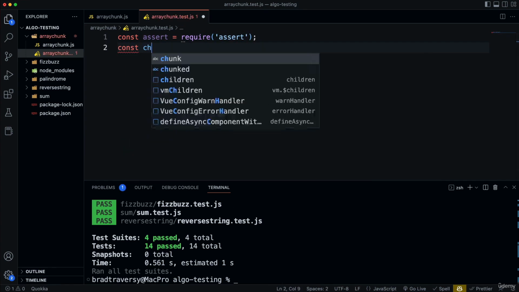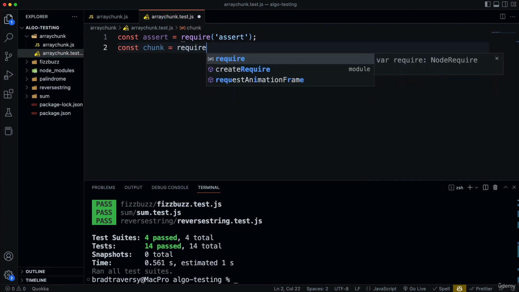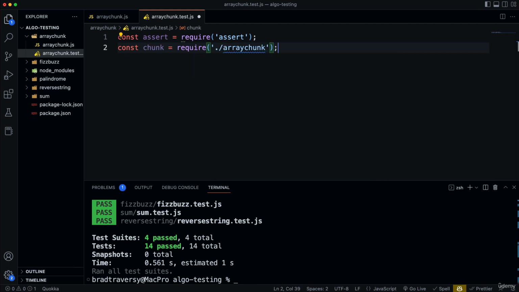And then let's bring in our function. I'm going to call it chunk, and that's going to be from the ./array-chunk file. So we're going to say describe, and for the description, we'll just say array chunking. Okay, and I'll explain what that is as we write the test.